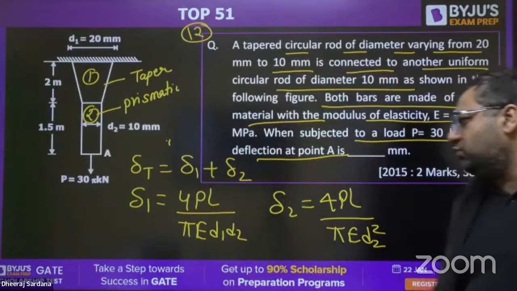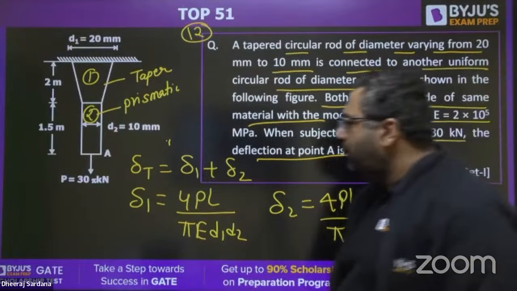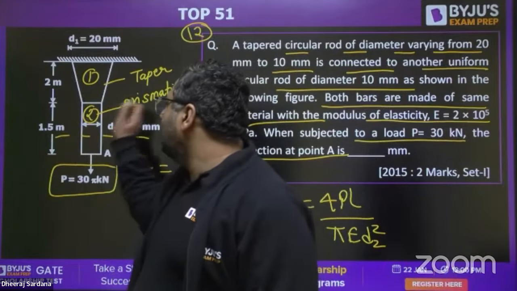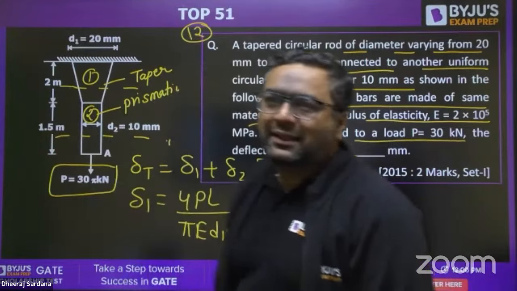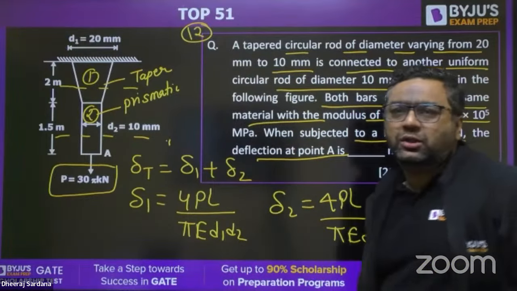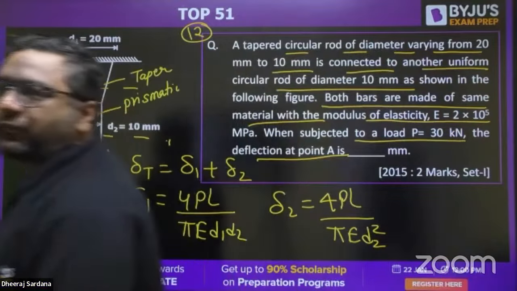What would be the answer? It is only calculations. The P value is going to be the same for both, because the bars are in series. When you apply the method of section, the force will remain the same. You just need to put in the values and take the summation. You will get the right answer.